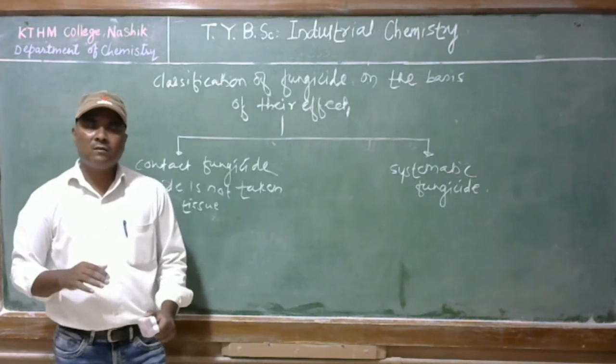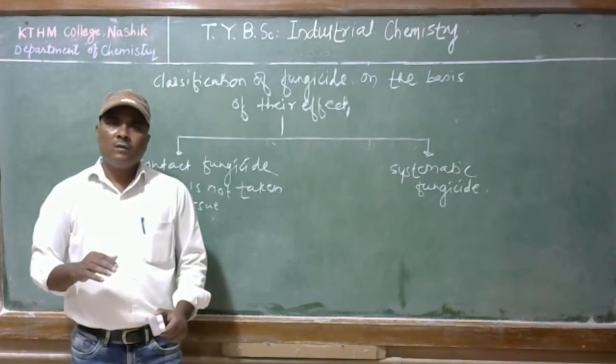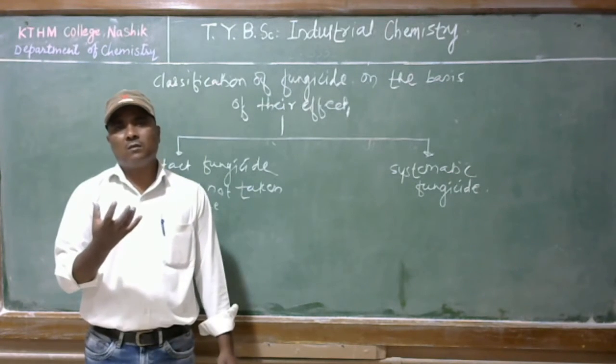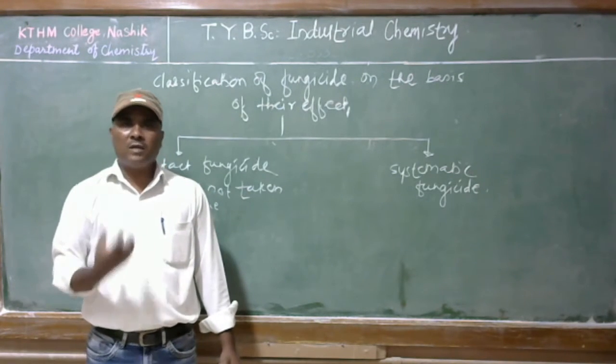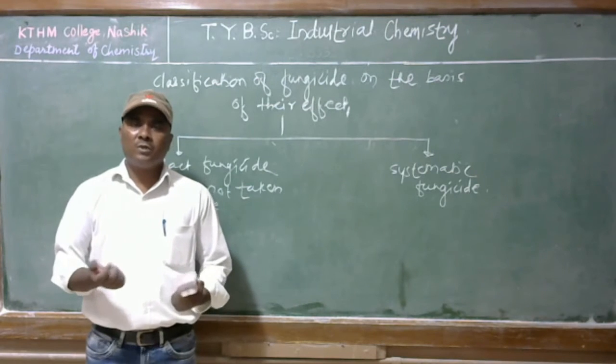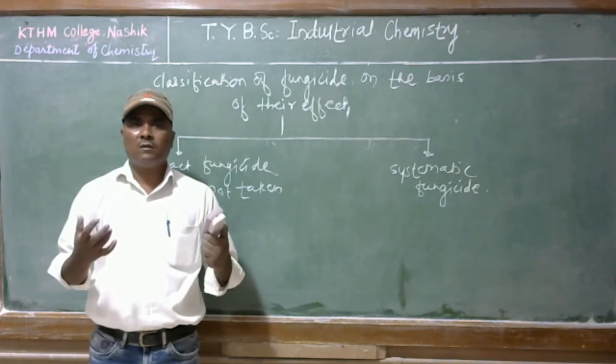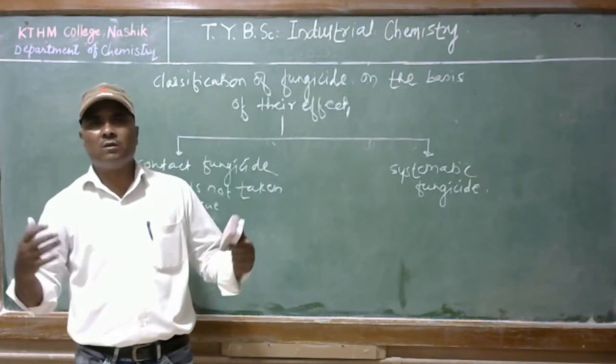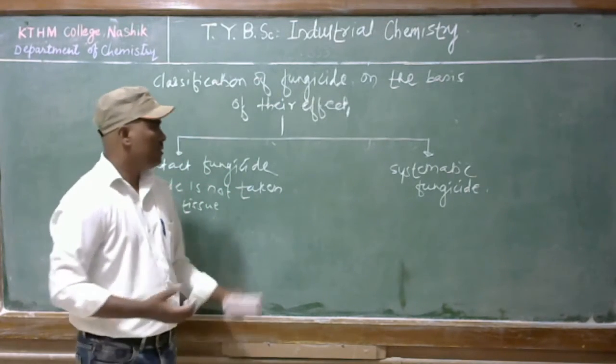A systematic fungicide, on the other hand, is absorbed into the plant tissue and redistributed through the plant body, whether from the leaf or from another part of the plant body.